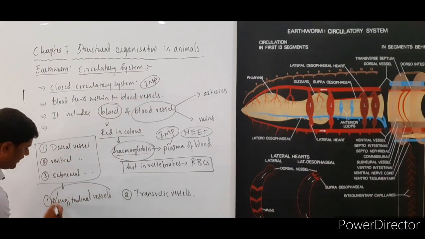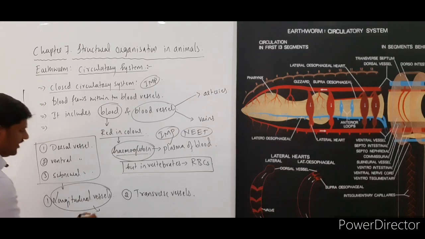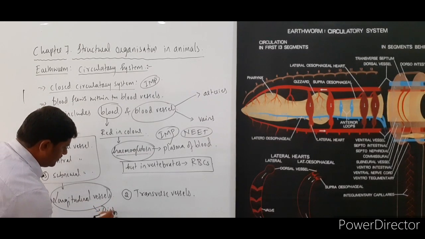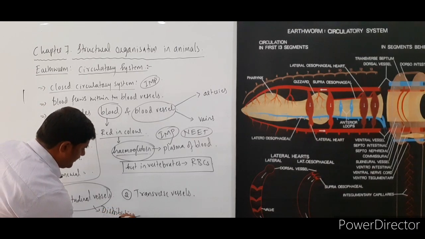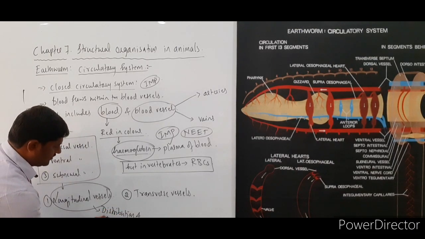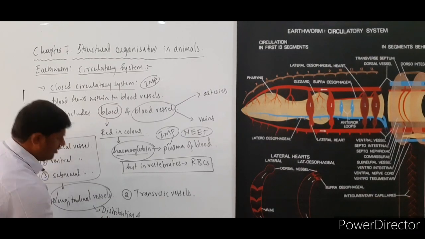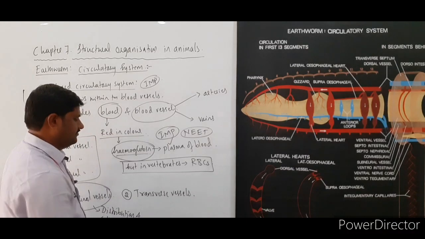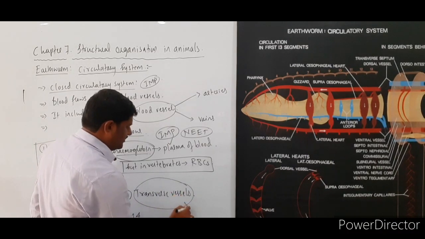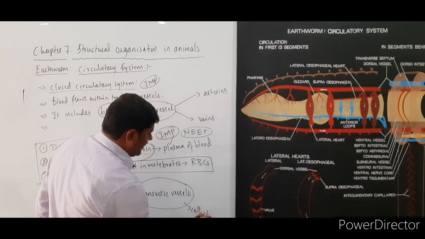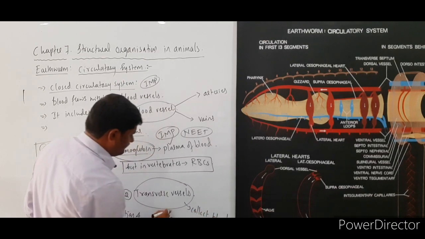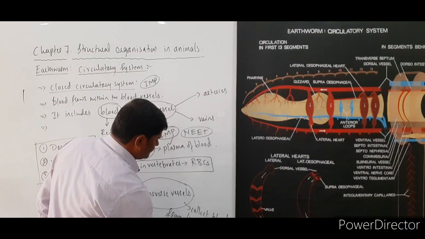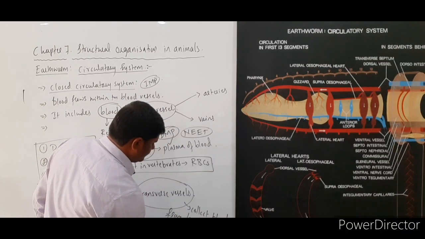And these longitudinal vessels help in distribution as well as collecting of blood. Transverse vessels only collect blood from longitudinal vessels.